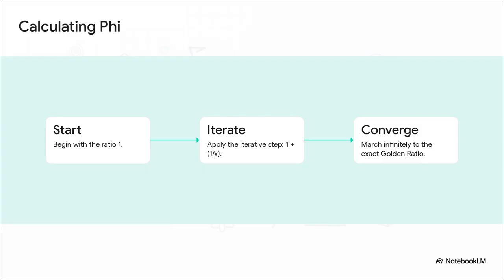And to actually calculate it without cheating, this phi iter code takes us on a bit of a walk. We start with a ratio of 1. Then we apply a really simple iterative step, 1 plus 1 over x. And the code mathematically proves that this humble Fibonacci sequence mechanically marches us directly and infinitely toward the golden ratio. So we've conquered 1D sequences, we've conquered 3D shapes. Next, we need a 2D scaffold.